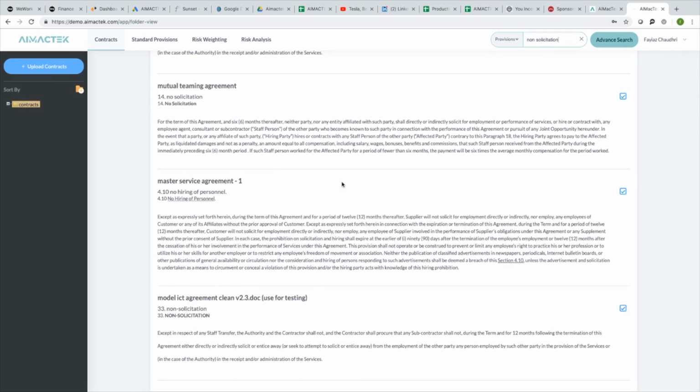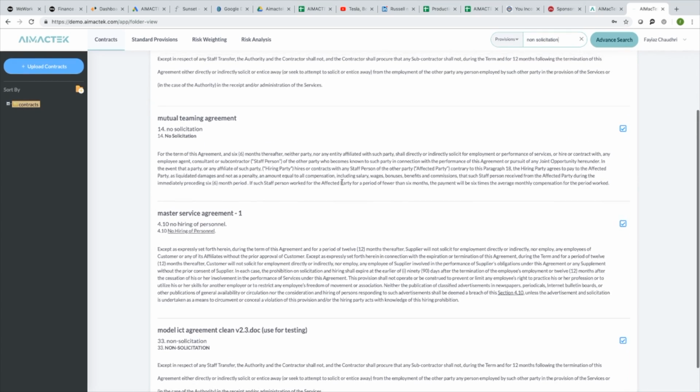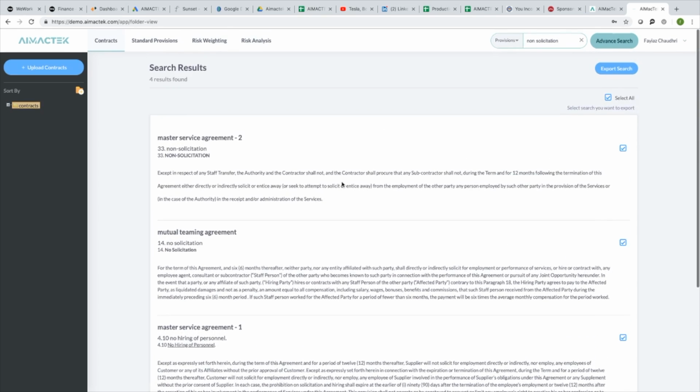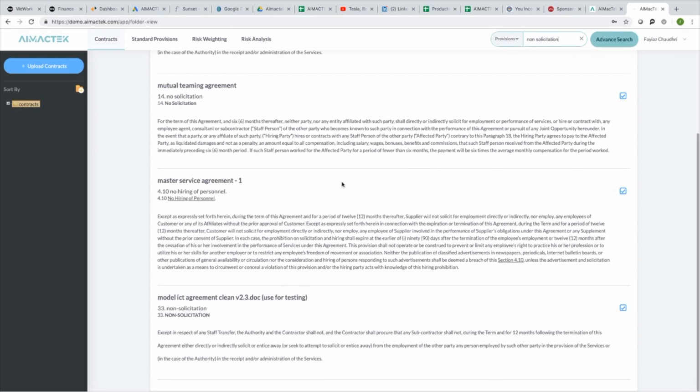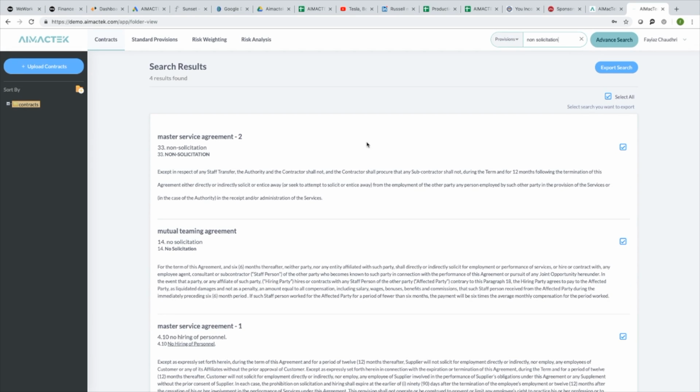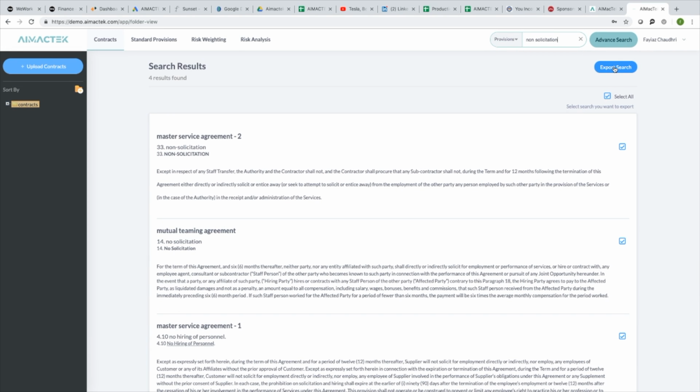It has sorted them out by contract name for you, and it's found you the provisions and only the provisions. The fact that it said no hiring of personnel for Master Services Agreement 1 does not matter because it was machine learning, and it realized that the no hiring of personnel clause was actually a non-solicitation clause.